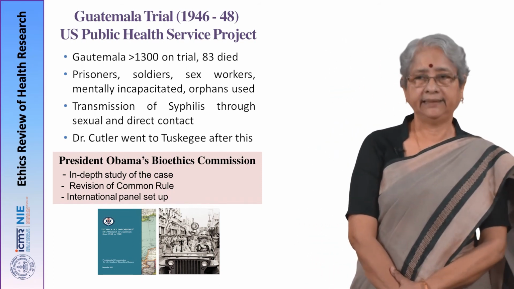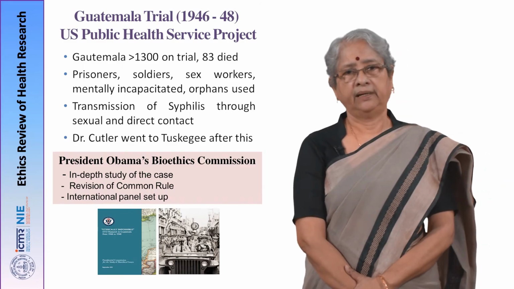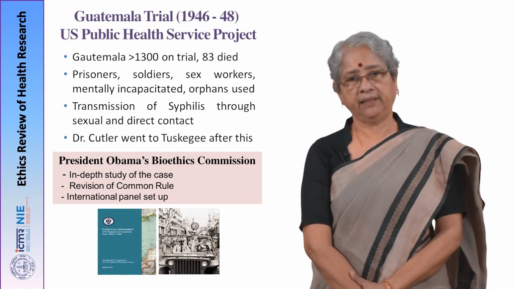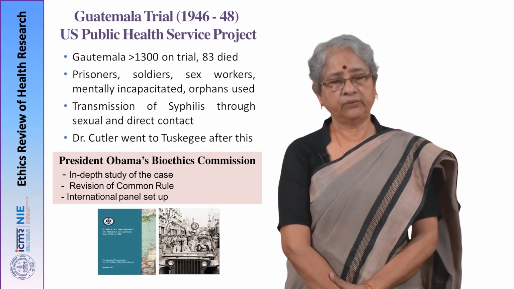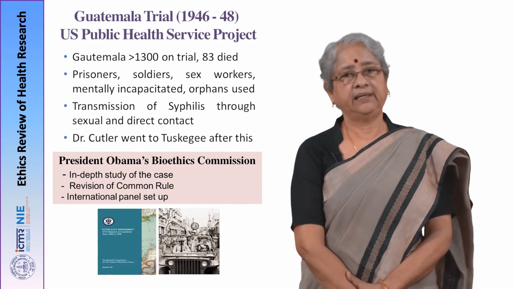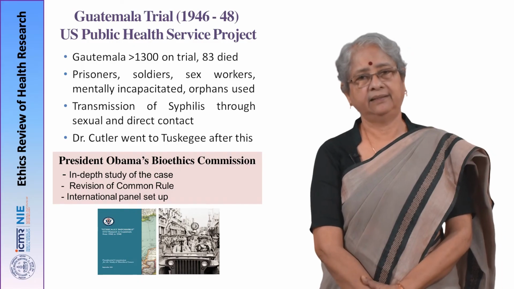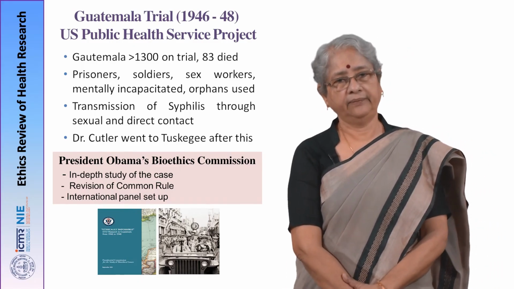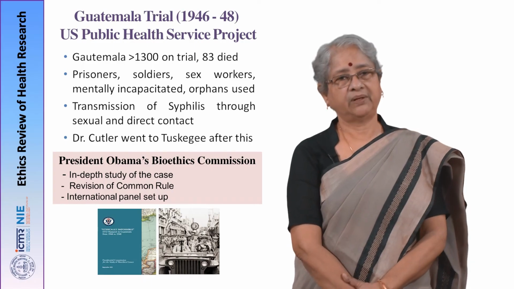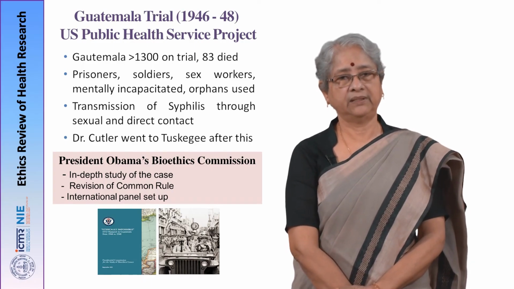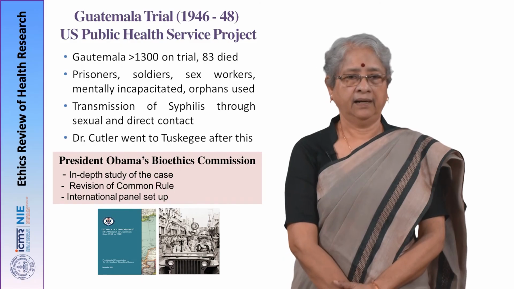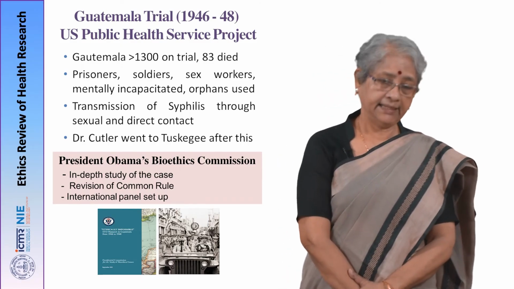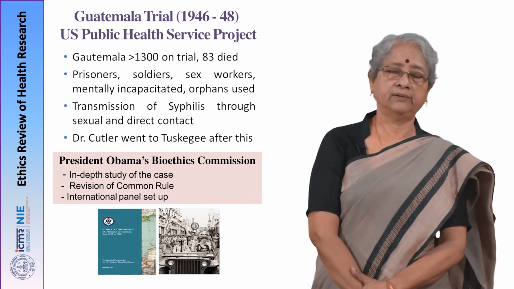What I want to highlight here is that we talk about the Nuremberg Code in 1947, which was made by the Americans. Unfortunately, the longest paragraph in that code on informed consent was totally forgotten when this project was initiated by the US Public Health Service Department. So, when it came to light in 2010,